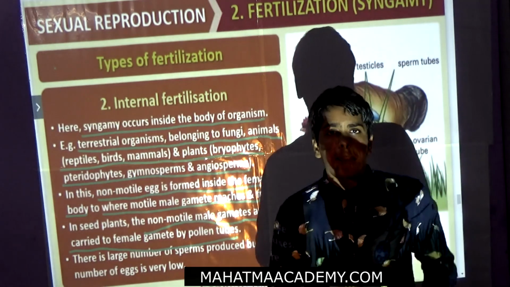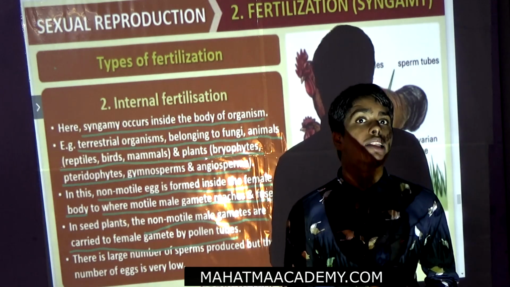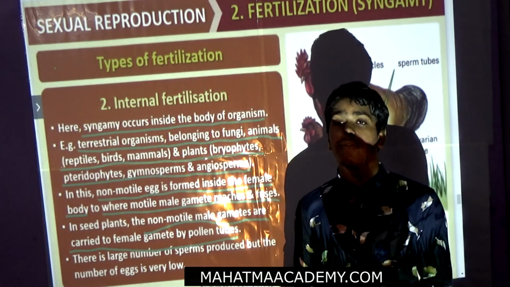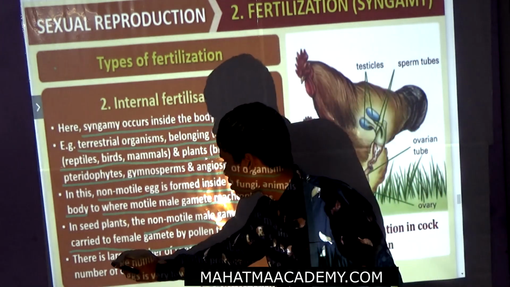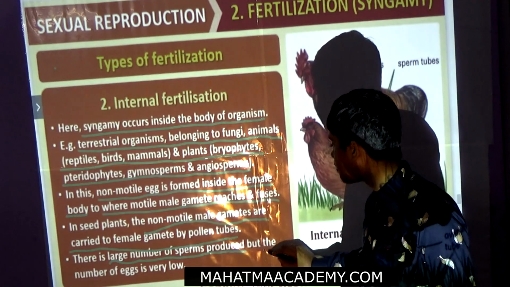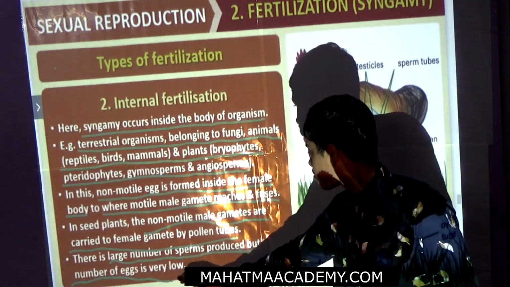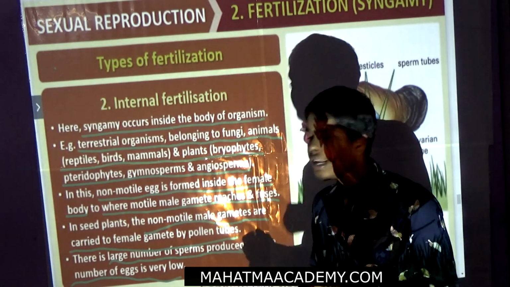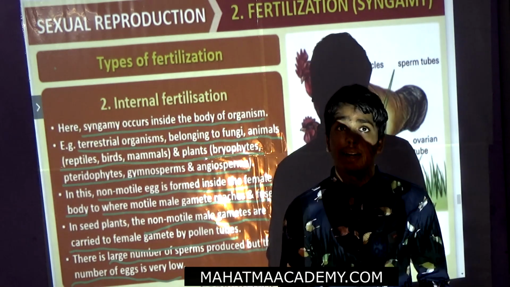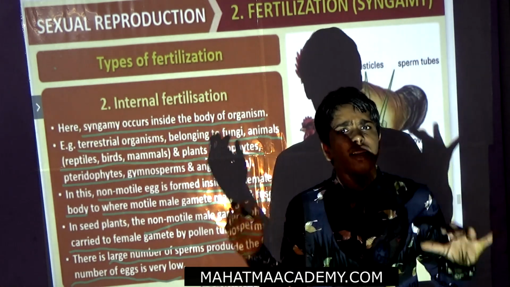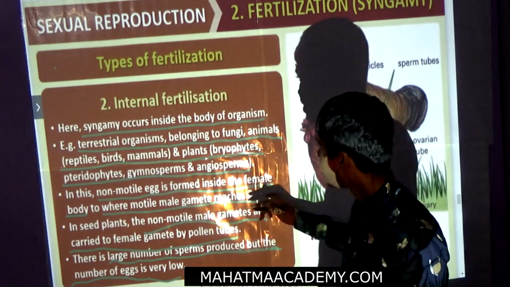So in plants, both male and female gametes are non-motile, and the male gamete reaches the female gamete with the help of the pollen tube. There is a large number of sperms produced, but the number of eggs is very low.